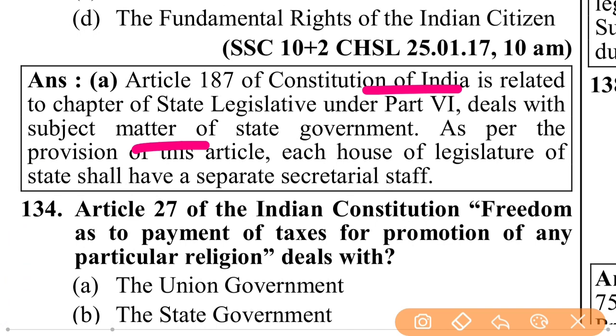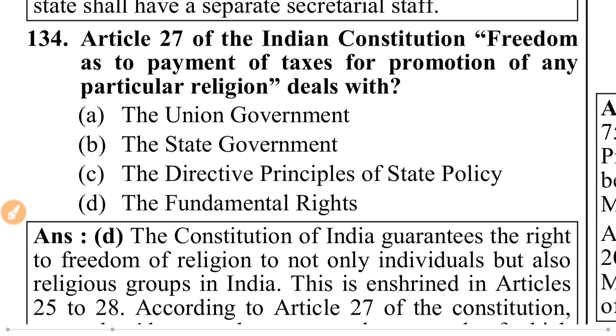As per the provision of this article, each house of legislature of the states shall have a separate secretarial staff.